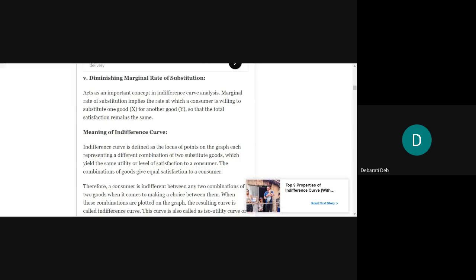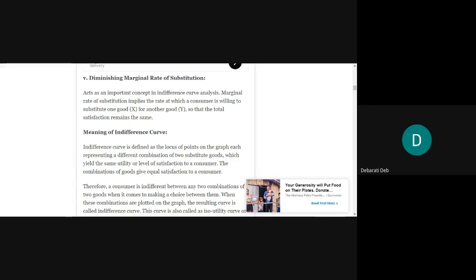So marginal rate of substitution implies the rate at which a consumer is willing to substitute one good, termed X, for another good, say Y, so that the total satisfaction remains the same.